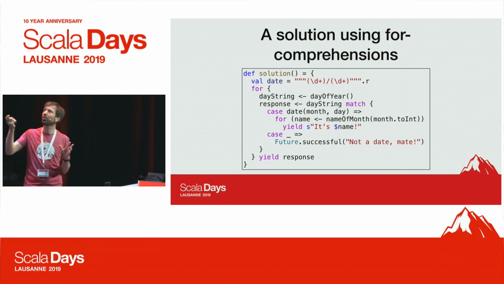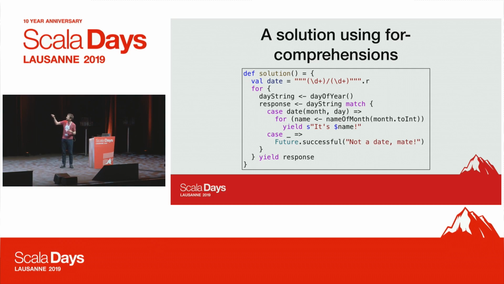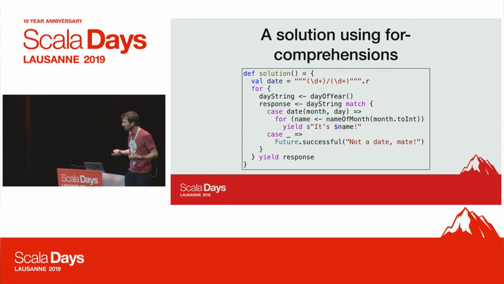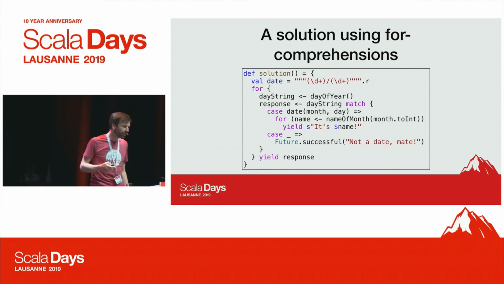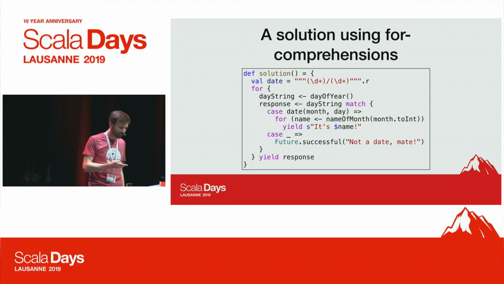So nameOfMonth returns a future as well, and since we need that result too, we construct another future using another, nested for comprehension, which results in a future completed with whatever the name is. Otherwise, if the string doesn't match our regex, we can create a future that's already completed. Yeah, so that's how we can do it. It takes a while to explain that.